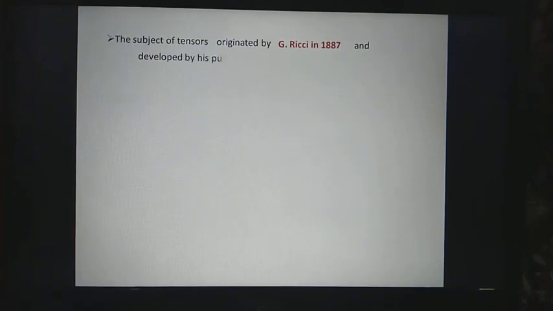The subject of tensors originated with G. Ricci in 1887 and was subsequently developed by his student Levi-Civita. It was also developed by Gauss while studying differential geometry, and by other mathematicians and physicists also.